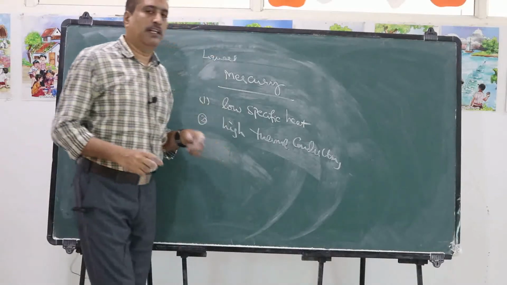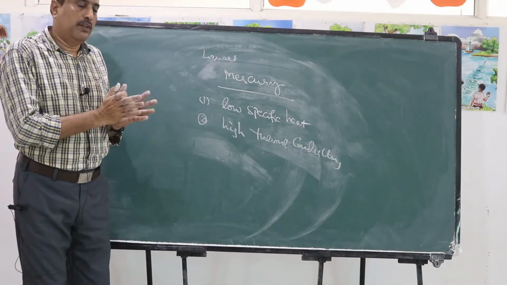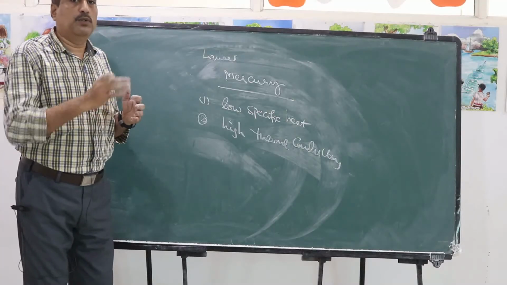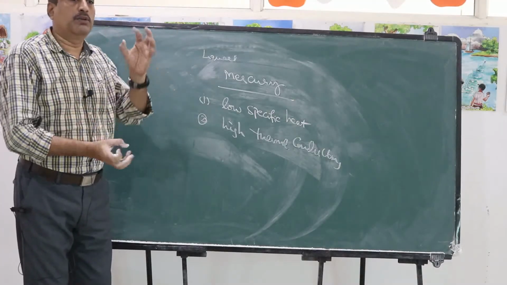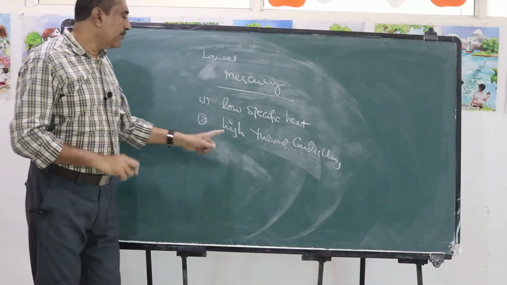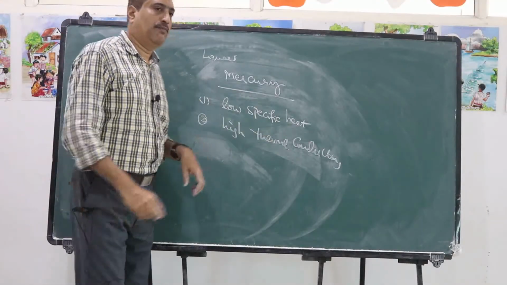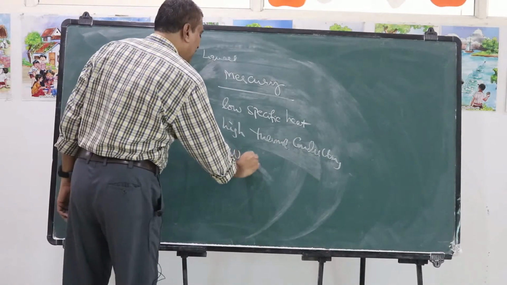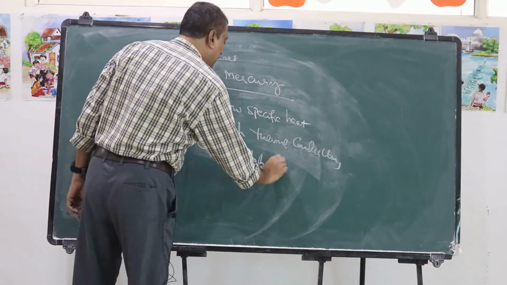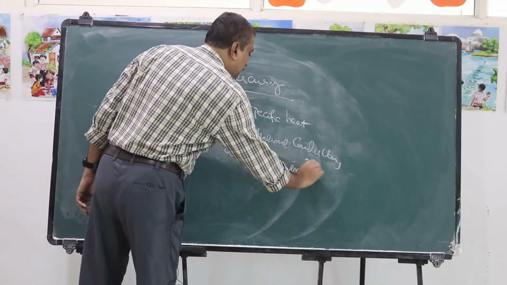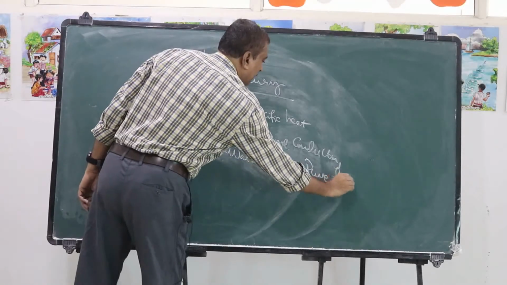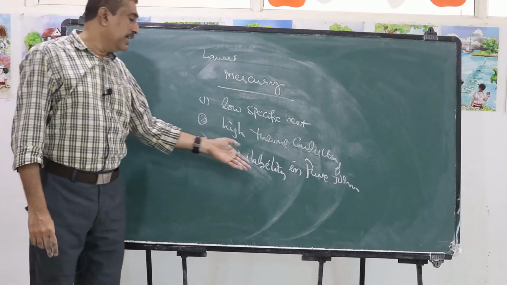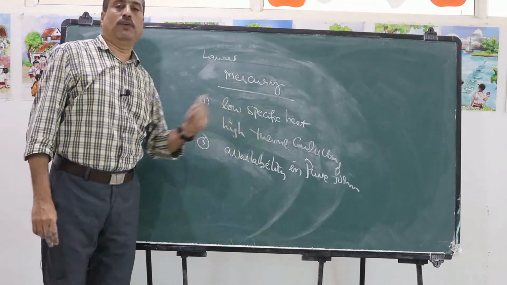High thermal conductivity means it takes heat from one end and conducts that heat to all the mercury in the thermometer. And the third is that it is easily available in pure form.